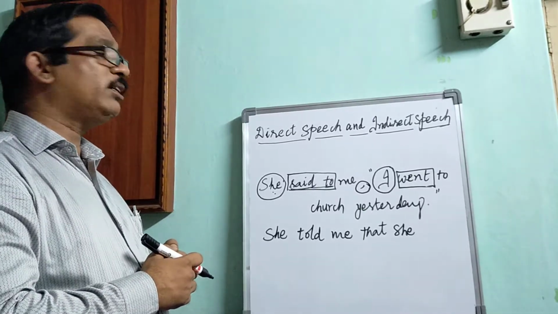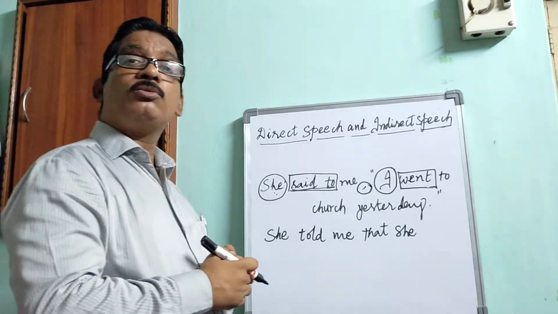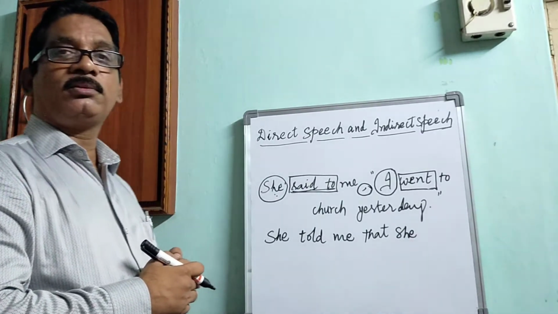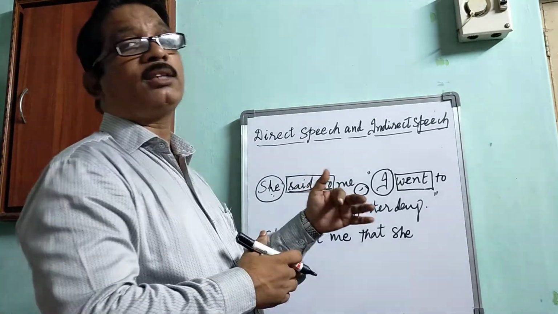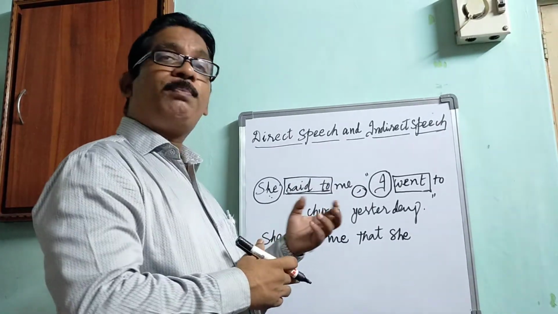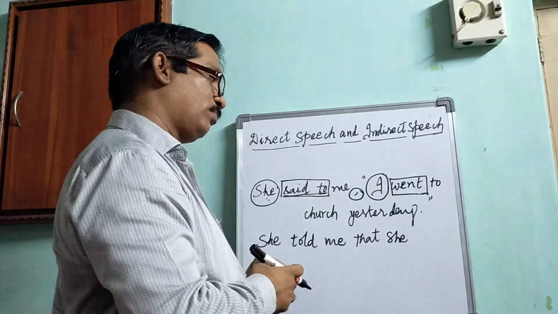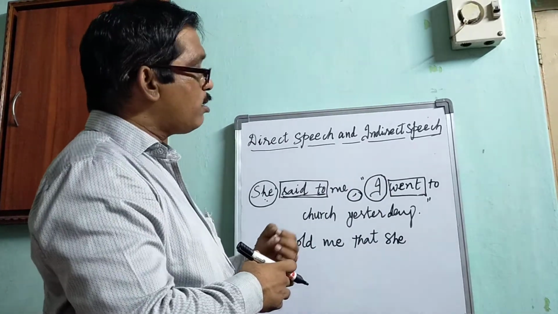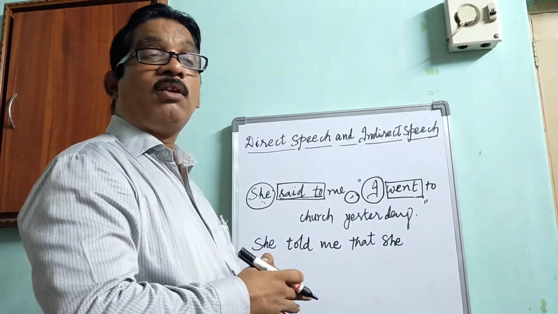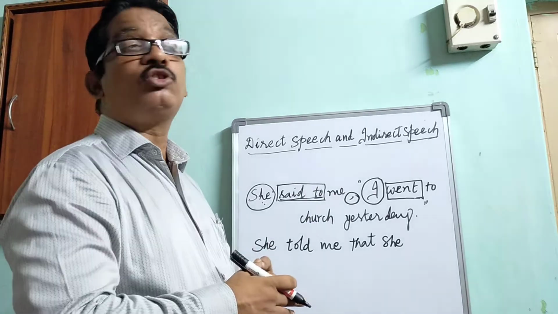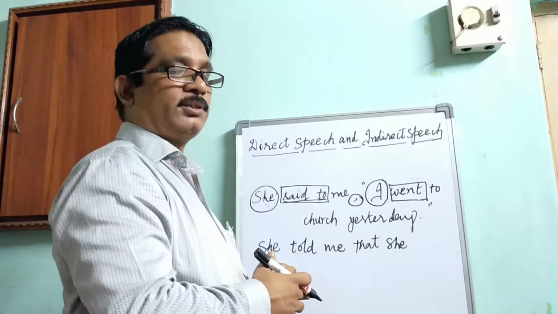When simple present tense is given in direct speech, it should be changed into simple past tense. When present continuous tense is given, it should be changed into past continuous tense. When present perfect tense is given, it should be changed into past perfect tense. When simple past tense is given, it should be changed into past perfect tense. When past perfect tense is given, it should be changed into past perfect continuous tense.